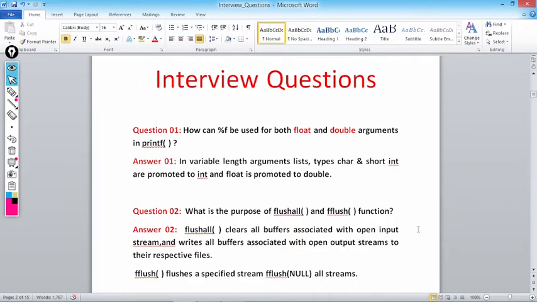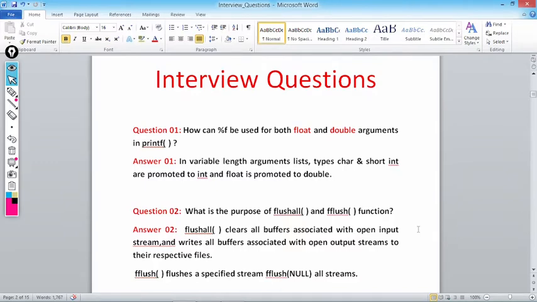In our series of Tuesday-Saturday interview questions in C++, today we are posting the next set of interview questions which help you to crack the technical interview of C and C++. These are very important questions. Try to concentrate on each question. Let's start. Question 1 is, how can %f be used for both float and double arguments in printf?